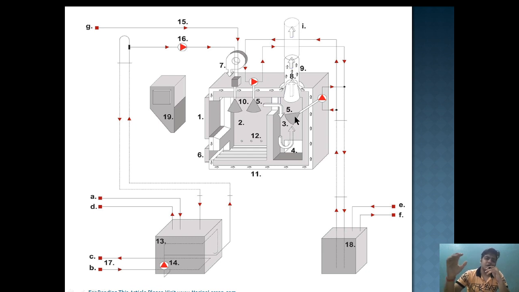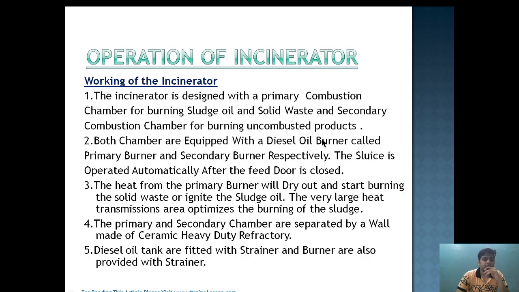Now, if the temperature drops because of large water content, the burner will take over again and assist the burning process, and once the temperature is reached, it will cut off again. The heat from the primary burner will dry out and start burning the solid waste or ignite the sludge oil. The very large heat transmission area optimizes the burning of sludge.